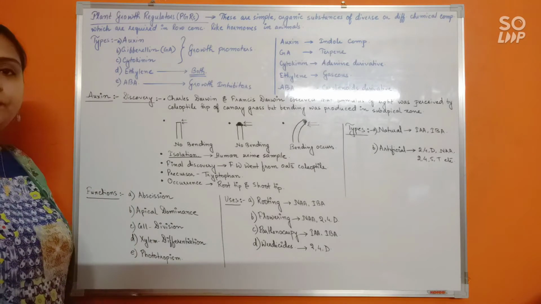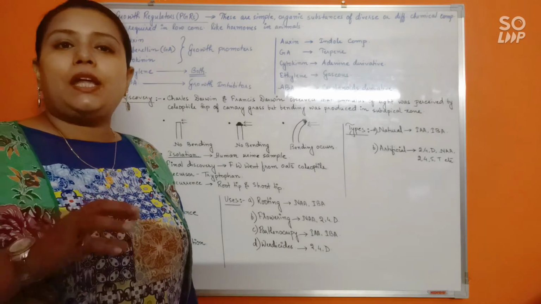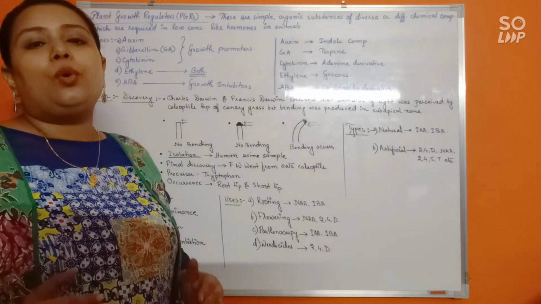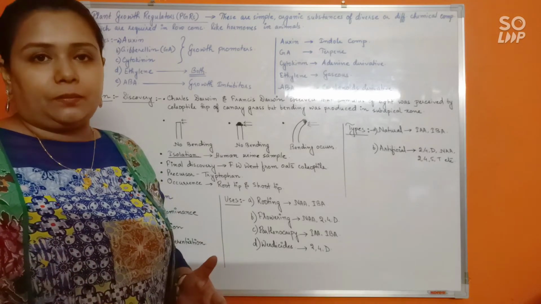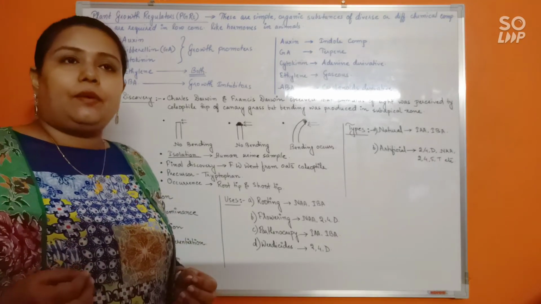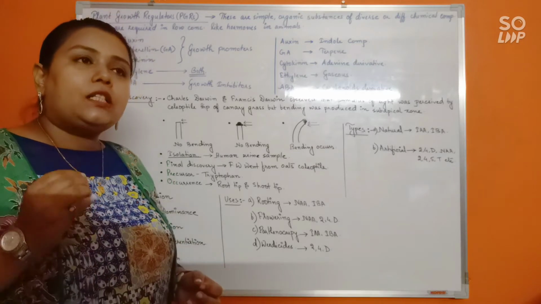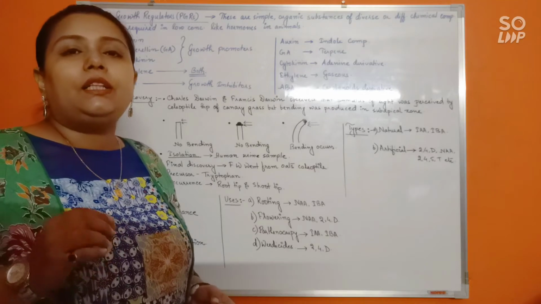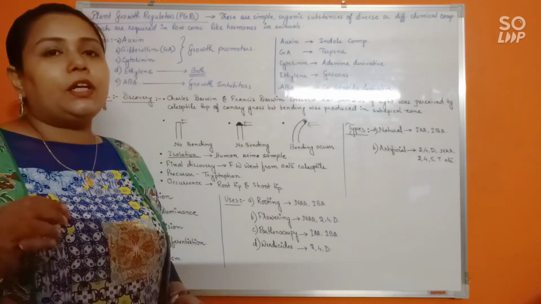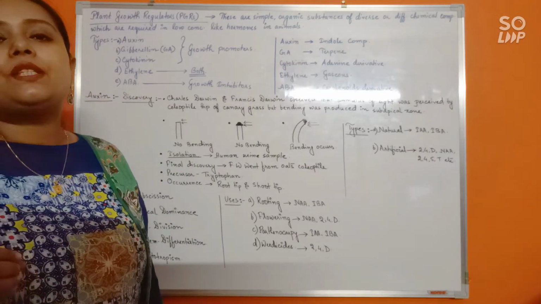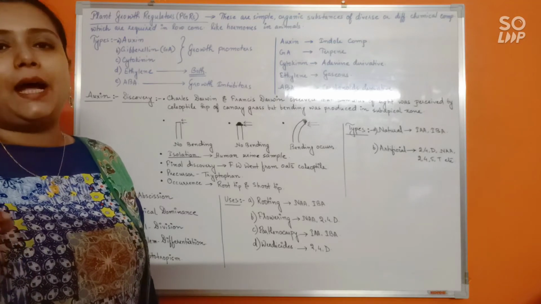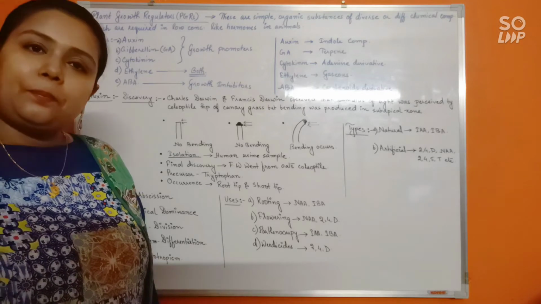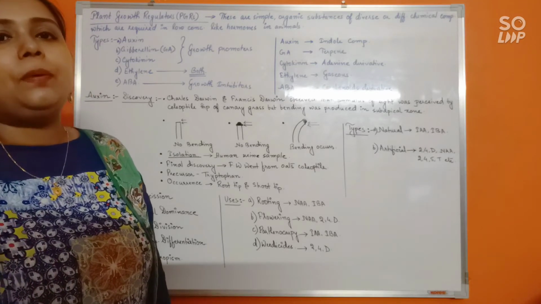First is abscission. Abscission means shedding of leaves. Okay, that is called abscission. Now, abscission is going to be inhibited by auxin. Okay, for the falling of leaves, there is a specific layer called abscission layer that needs to be formed. Under a particular concentration of auxin produced in the plant body, the leaves are not allowed to form that abscission layer, and due to that the shedding of leaves will be prevented.